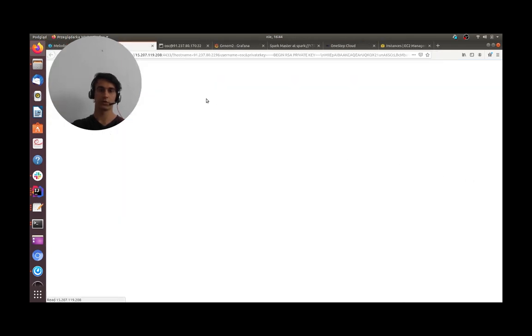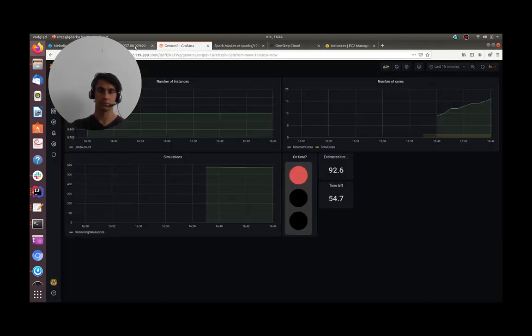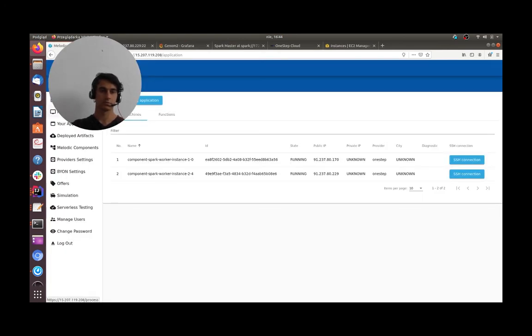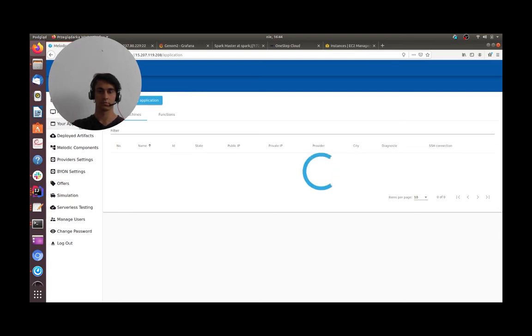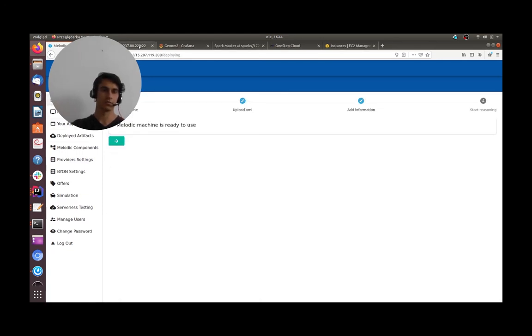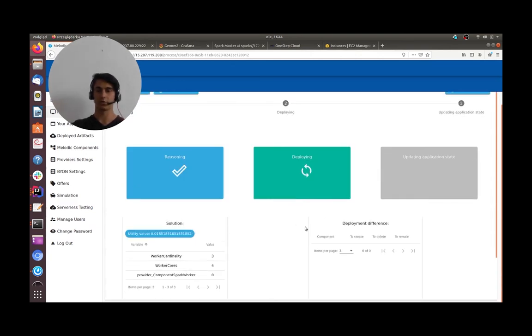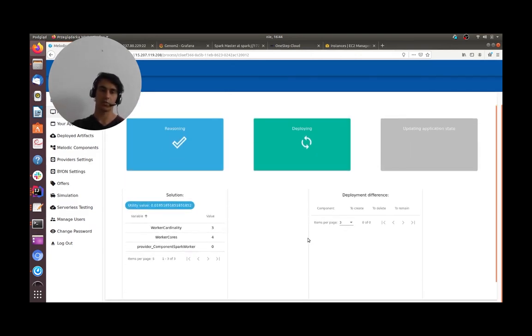As you can see, we can always connect them as the last one. Okay, you can see that the third worker is also already running. Then, when everything is done, when the deployment of the reconfiguration process is finished, we would have a more optimal solution.